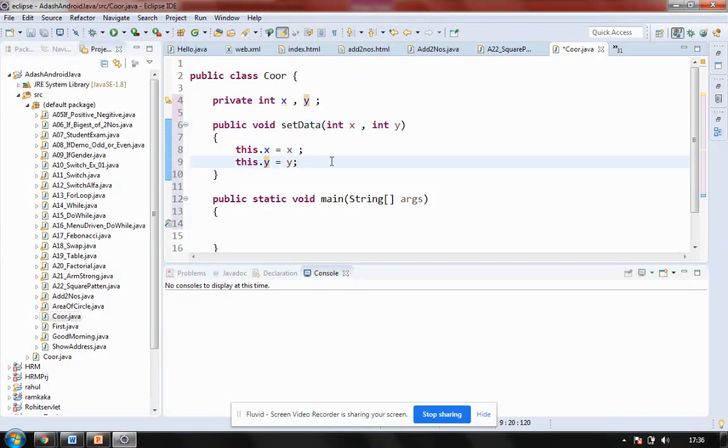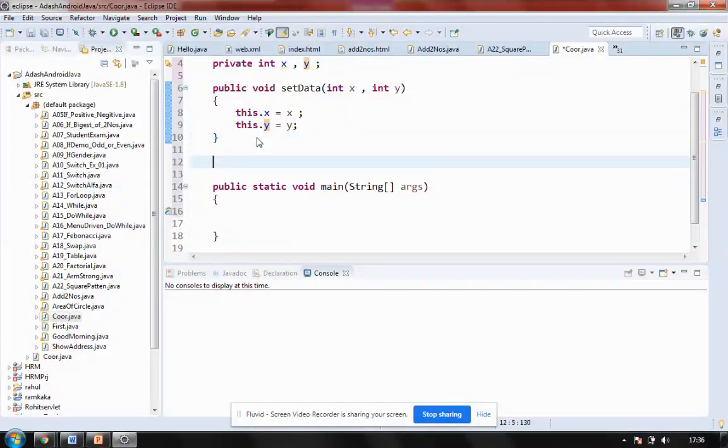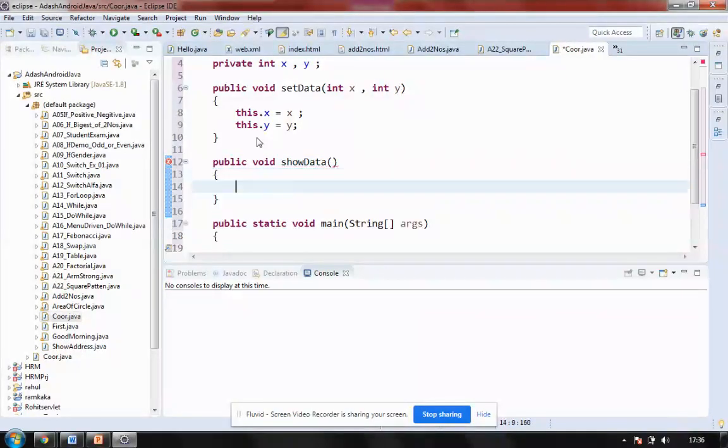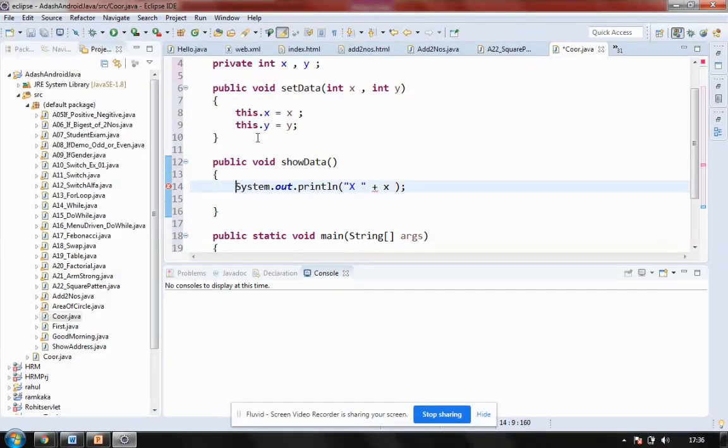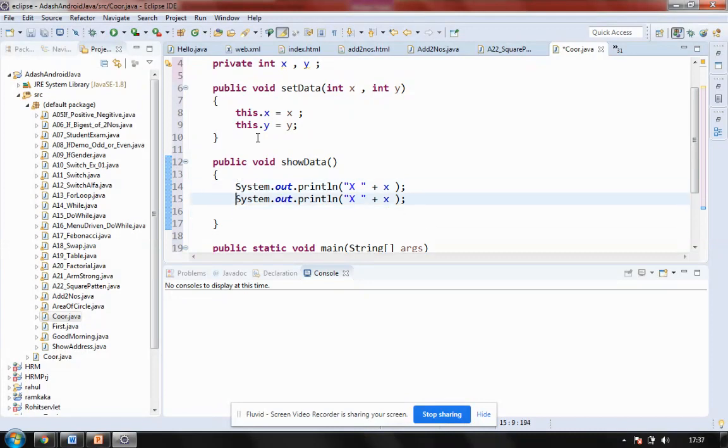Then it is done. After doing this, I want to display these values. So I'll be saying public void showData. I can say getData, fine, but I prefer saying show or display. So this is my function with empty arguments, and to display this I'll be saying sysout, and I'll be displaying the x value, and going forward, the y value. So y is displayed here.